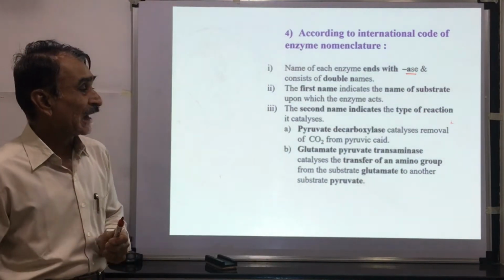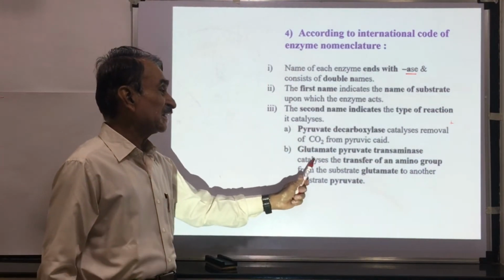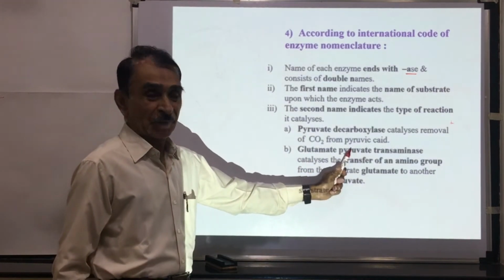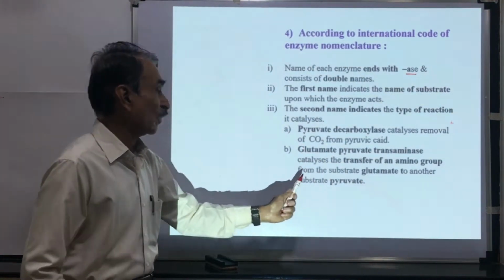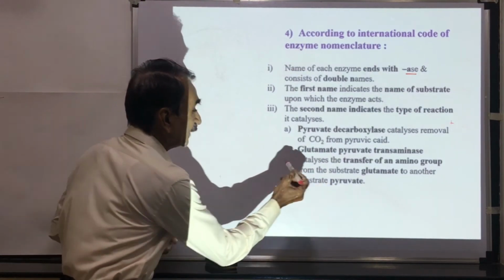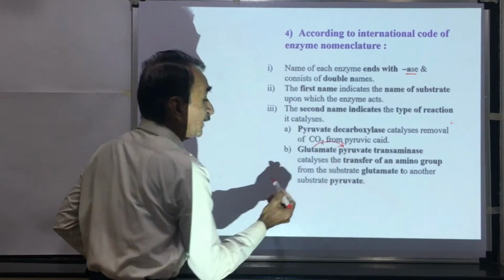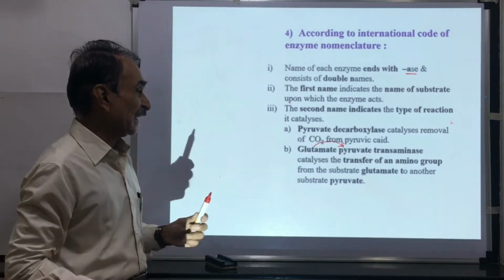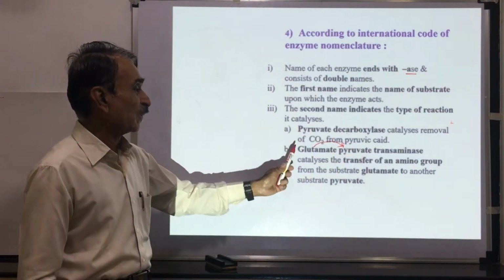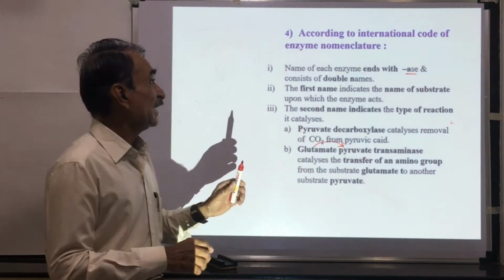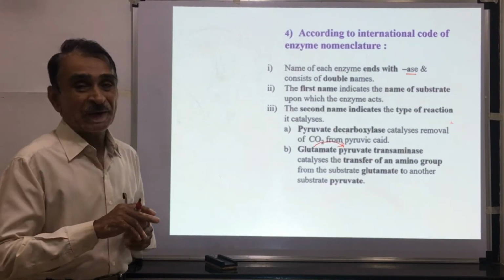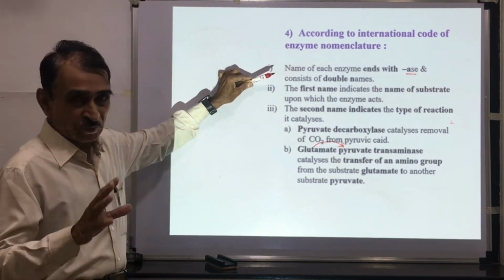Glutamate pyruvate transaminase. In this case, this catalyzes transfer of amino group from glutamate to pyruvate. Here the amino group is transferred from substrate glutamate to another substrate pyruvate. So here there is a transfer of amino group. This is called a transaminase, and the name of the enzyme is glutamate pyruvate transaminase. So in this way, according to the International Code of Enzyme Nomenclature, there are two names to the enzymes.